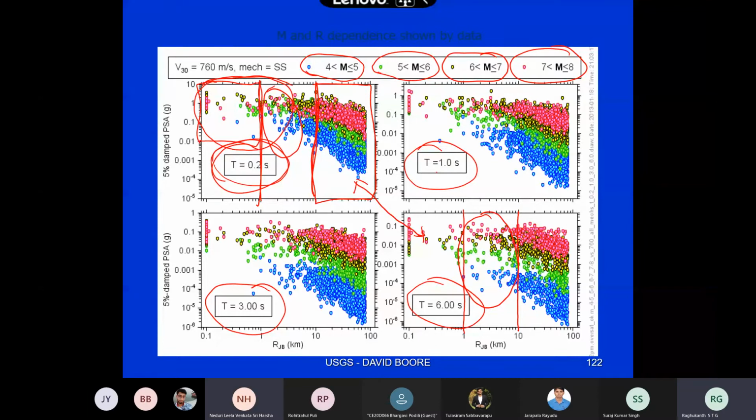In 6 seconds, they're more dispersed. They're more dispersed, a kind of thing you will see with respect to the magnitude. Okay, so this is a very peculiar kind of graph. What it shows is that with respect to distance also you will see these types of dependencies. Of course magnitude is also there, and if you see one graph, for example this one, the decay with respect to distance is entirely different, you will see.